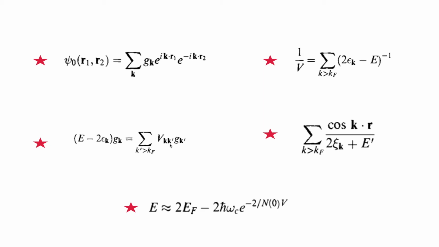From this equation, by solving it, we can find the E. This will be a simple integration of d epsilon by 2 epsilon minus E, from E_F to E_F plus h-bar omega.